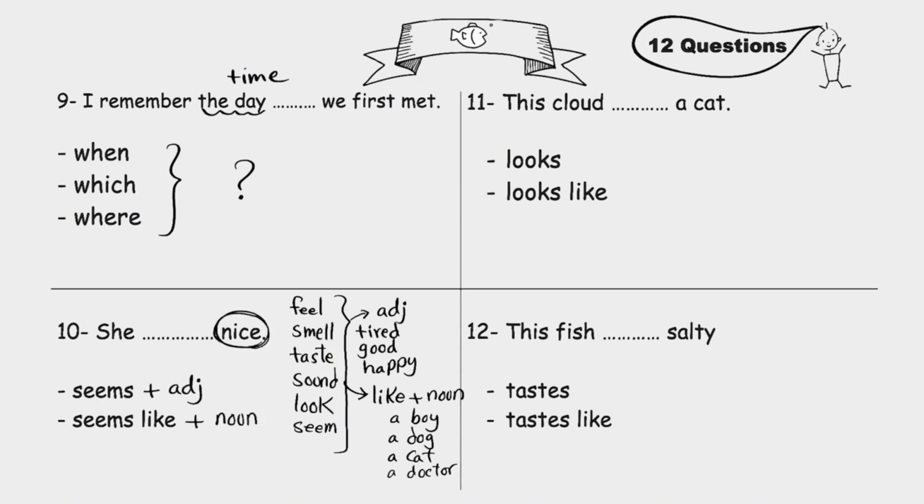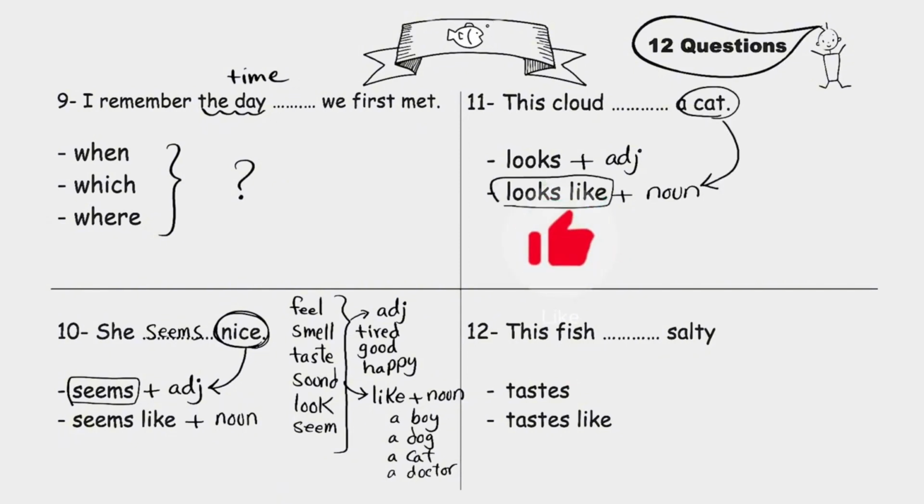What is this? Nice. An adjective. So seems is the answer. She seems nice. This cloud blank a cat. Looks or looks like. Again, looks is followed by an adjective, and looks like is followed by a noun. A cat is a noun. It's a name of something. So this is the answer. This cloud looks like a cat.